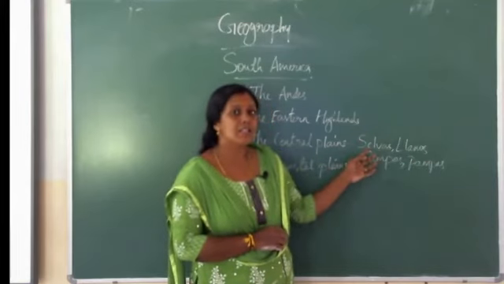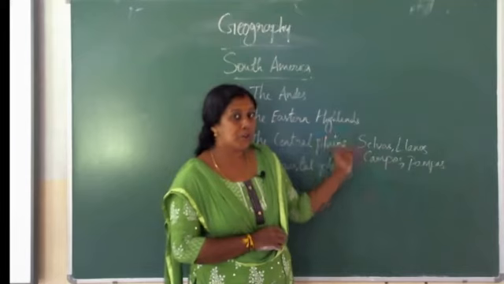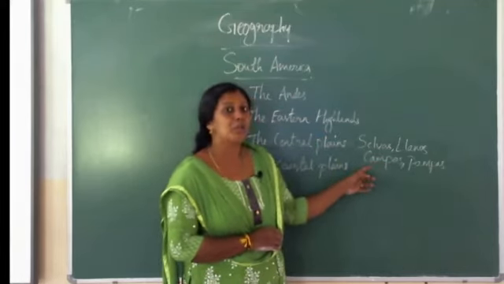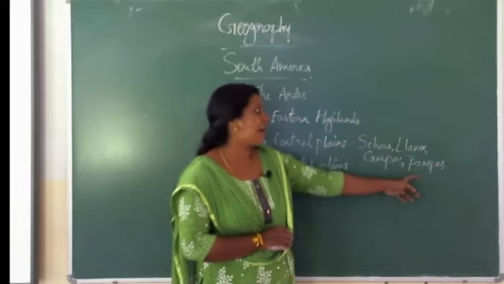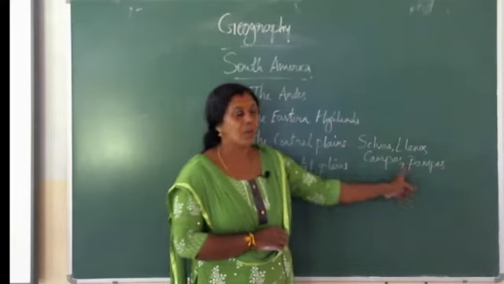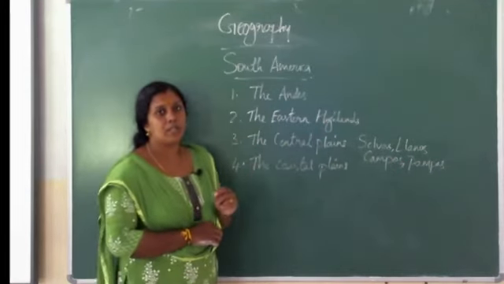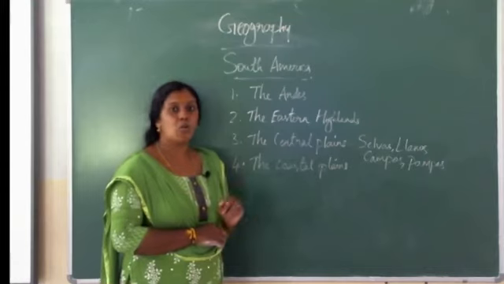Selvas is the tropical rainforest. Llanos and Campos are tropical grasslands. Pampas is a temperate grassland. These are the important vegetation found in the Central Plain.